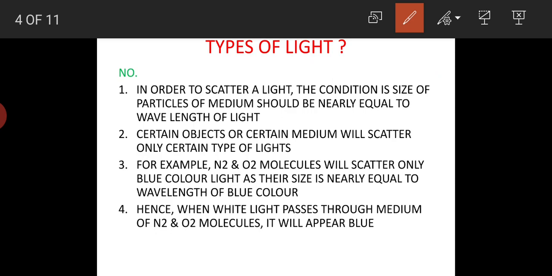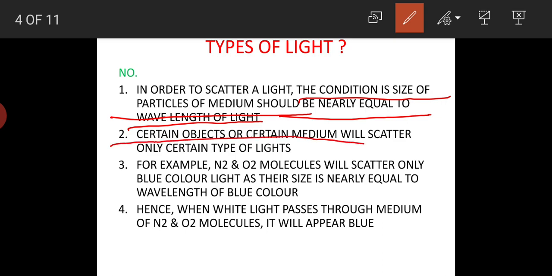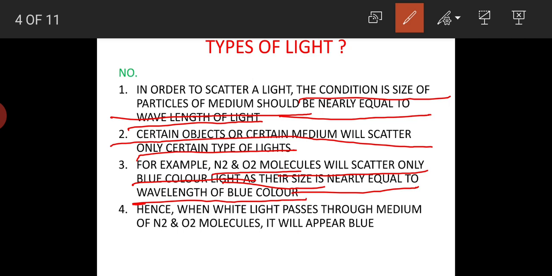In order to scatter a light, the important condition is that the size of the particles of the medium should be nearly equal to the wavelength of the light. It means only certain objects or certain media will scatter only certain types of light. For example, nitrogen and oxygen molecules will scatter only blue color light, as their size is nearly equal to the wavelength of the blue color. It means the very important condition for scattering of light is that the size of the particles of the medium should be nearly equal to the wavelength of the light.